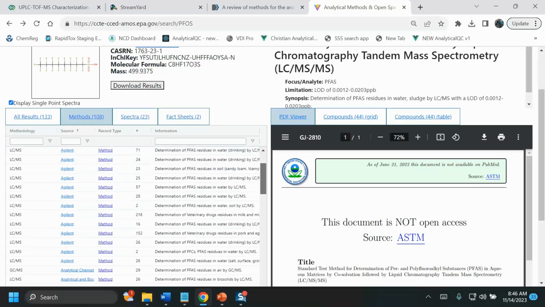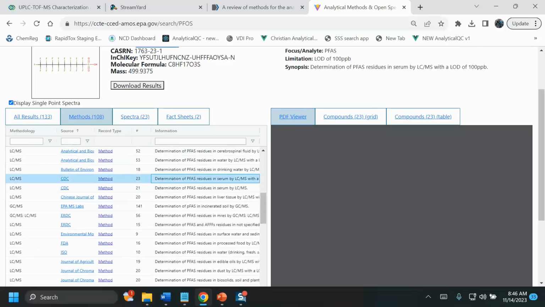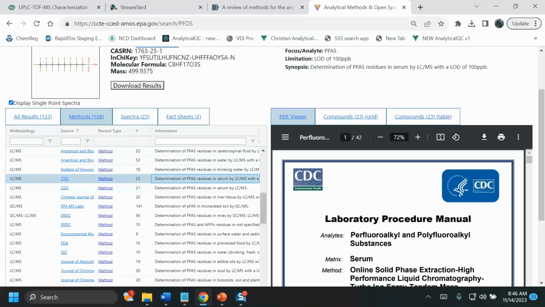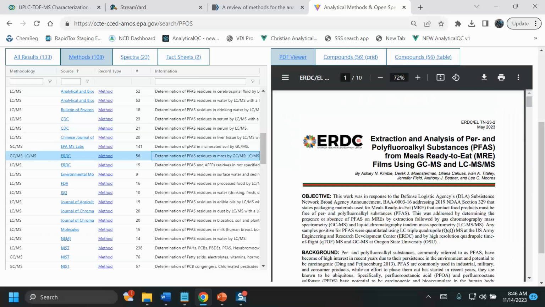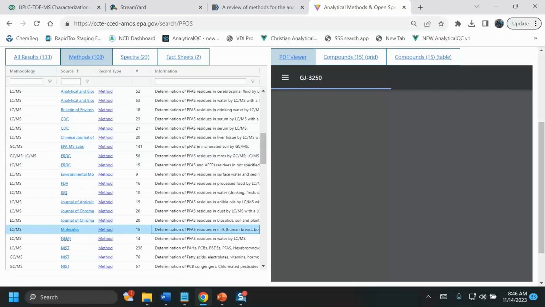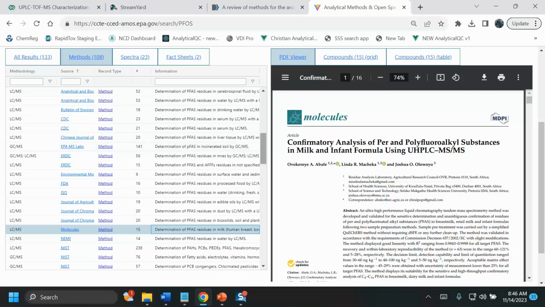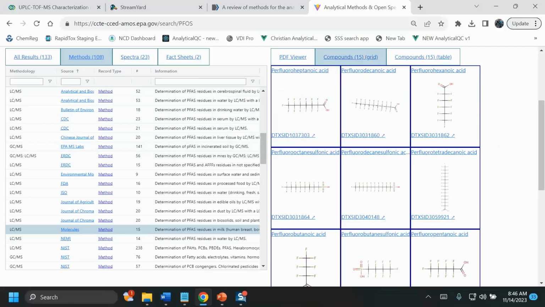We also have links out to, for example, CDC. This is their lab procedure. We have ERDC. So this is some of the work going on at the Department of Defense. Open access articles. In all cases, we're extracting the chemicals. So this is how we're able to do a chemical search to find the methods.